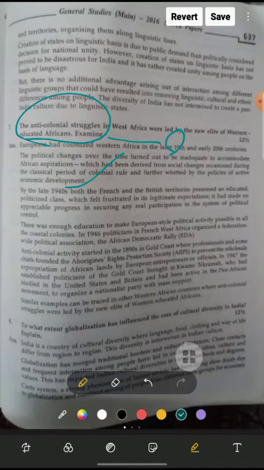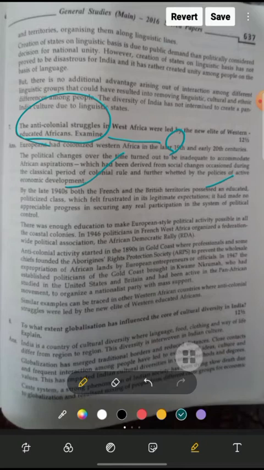So by the late 1940s, both the French and the British territories possessed educated politicized classes, which felt frustrated in their legitimate expectations. They had made no appreciable progress in securing any real participation in the system of political control.